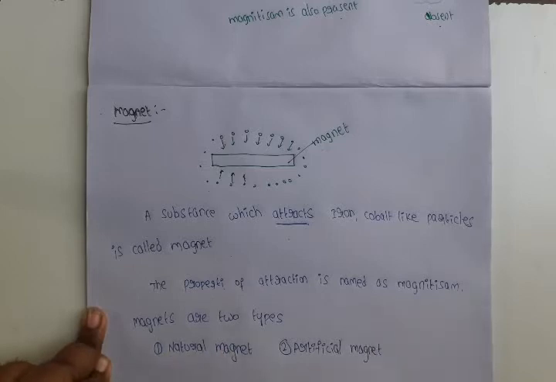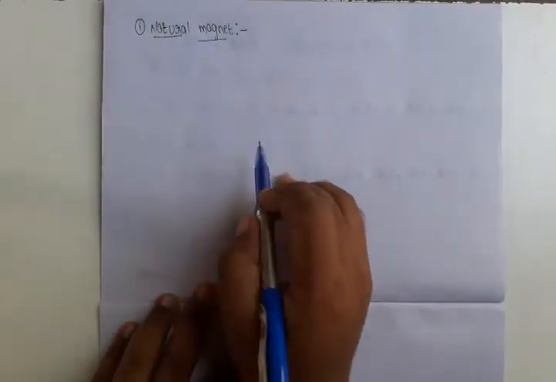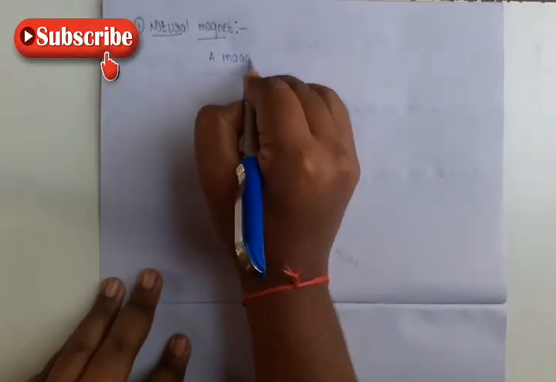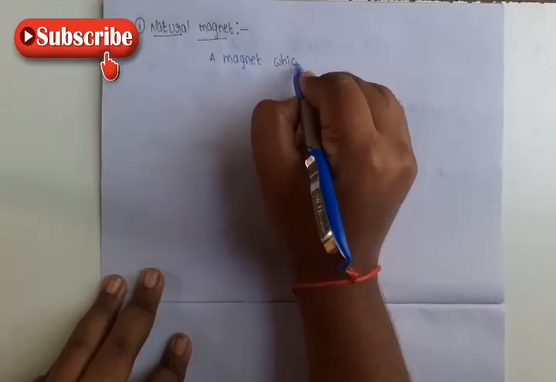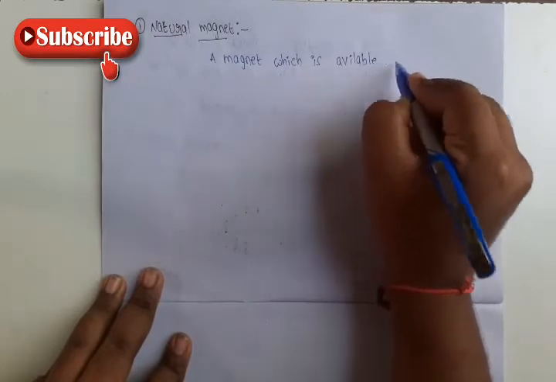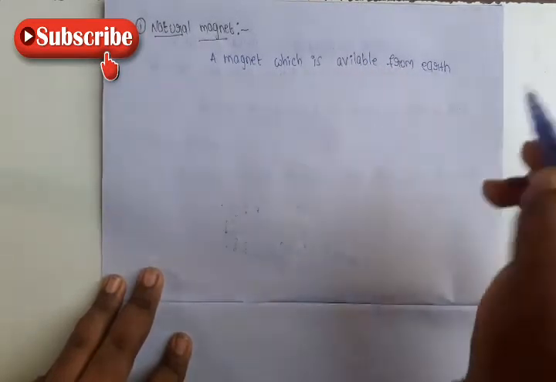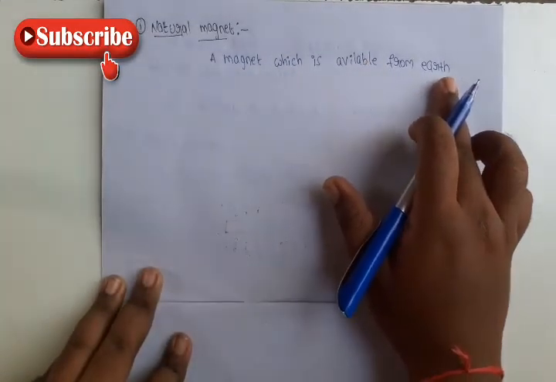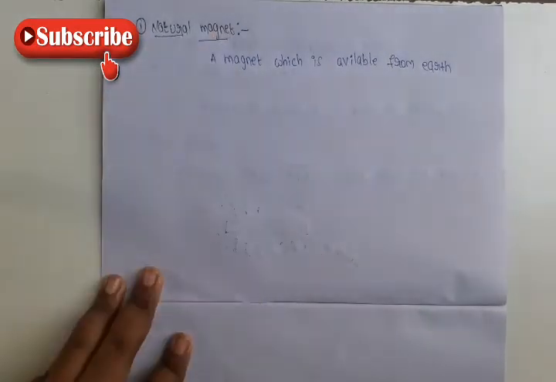Natural magnet and artificial magnet. So what is meant by a natural magnet? A magnet which is available from earth or nature, that magnet is named as the natural magnet.